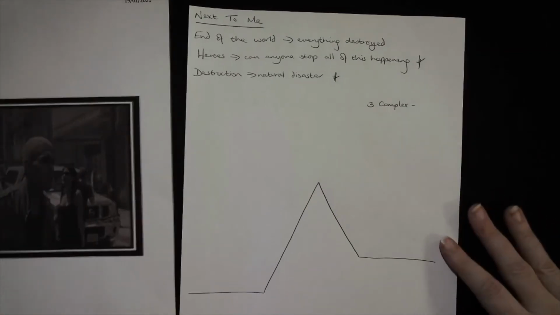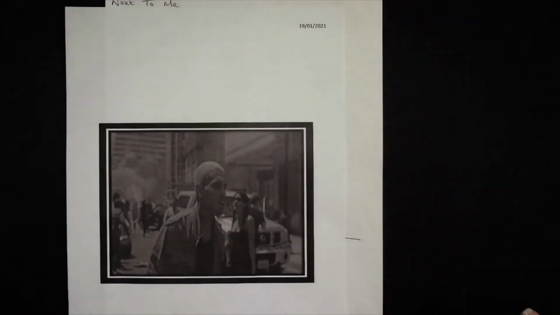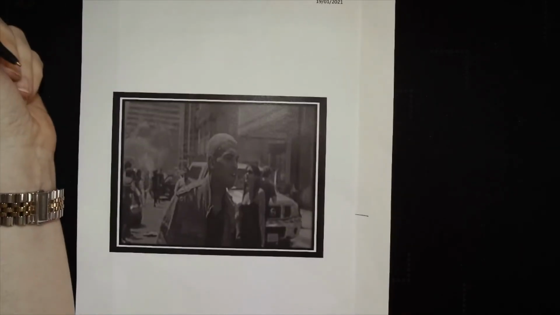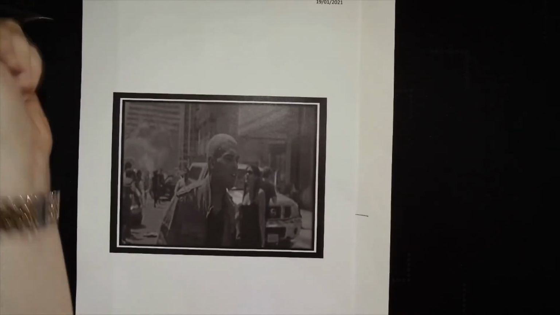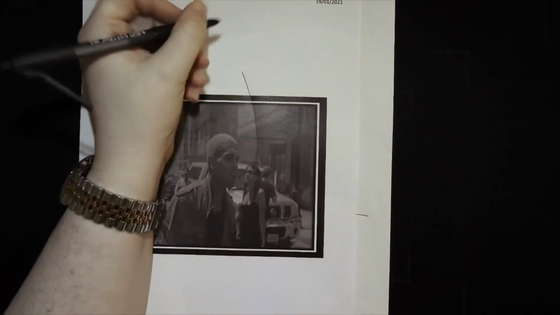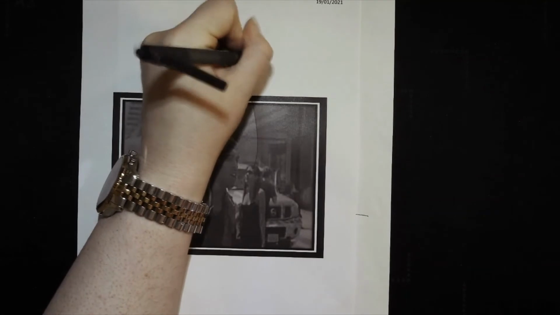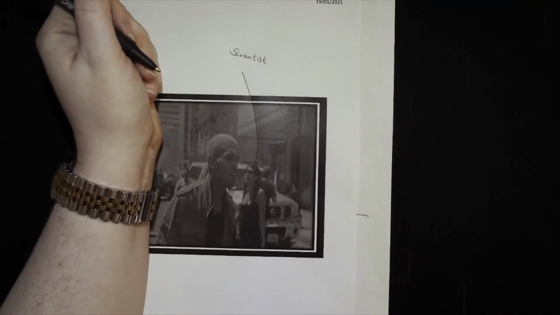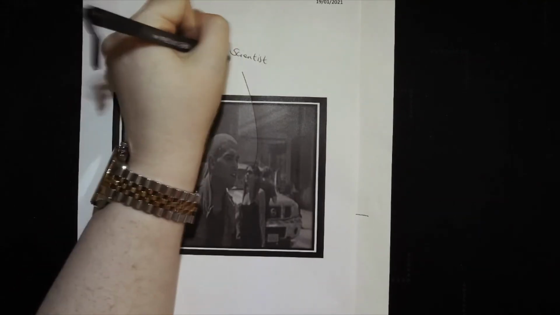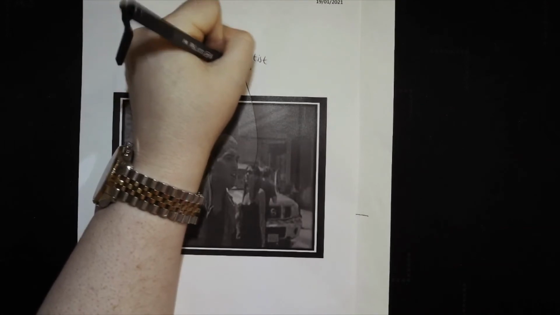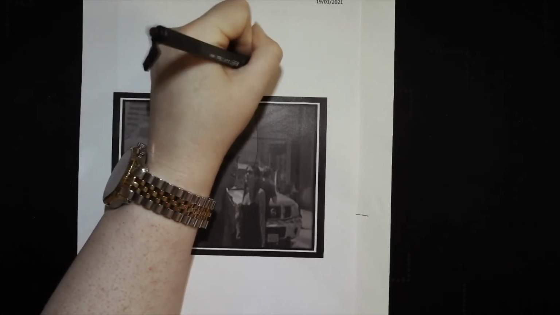So the first thing I do to my narrative is, with the picture, I'm going to annotate it a little bit like the way Miss Hussein did, but not in as much detail. So the things I'm looking at, I've got the woman. I've decided she is a scientist, and I've decided she is going to be one of the main people in my narrative. She's looking at the sky, so potentially that's something that I want to explore in the narrative.